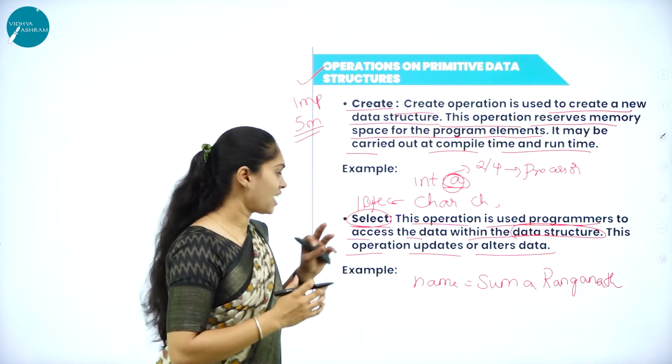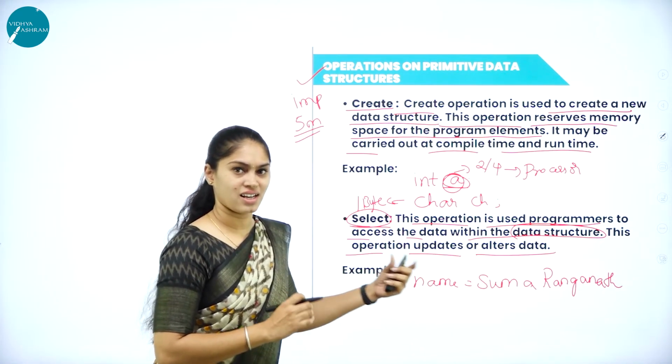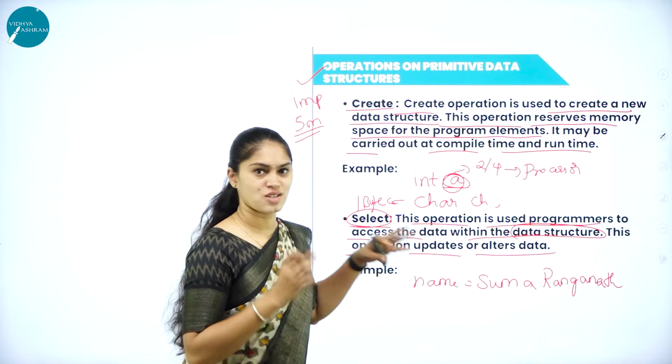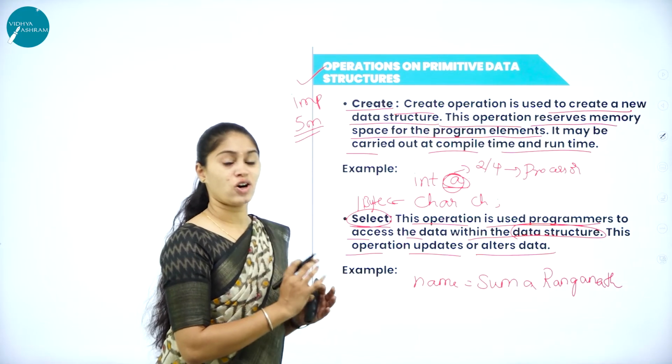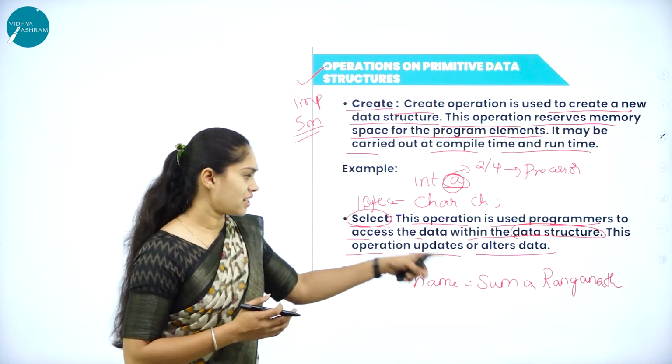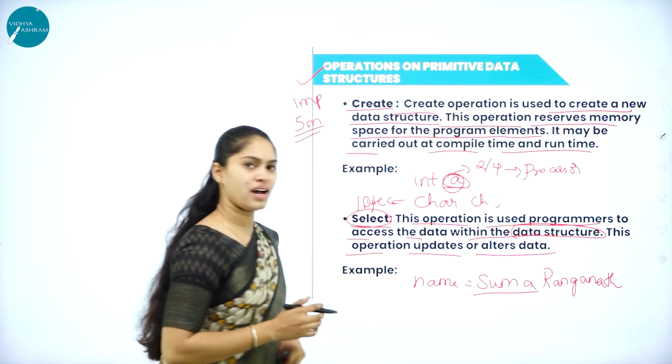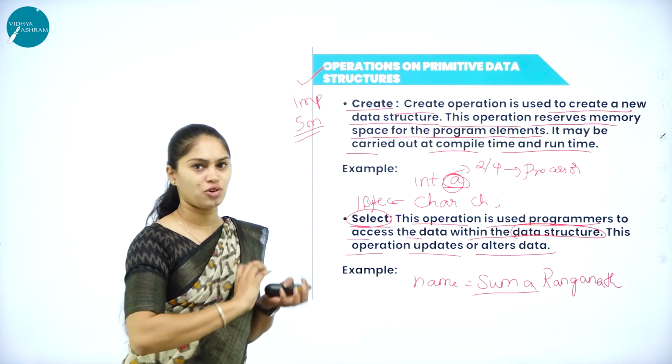So what I'm doing, I'm just updating that data to the existing data. In order to make an update or an alteration to that data, what am I supposed to do? I have to select. Why did I select this Suma? I want to make that data to be altered.